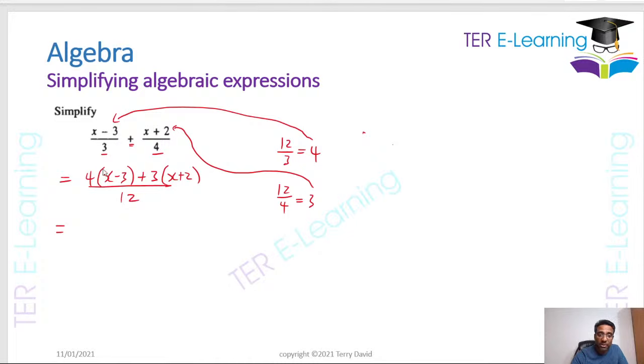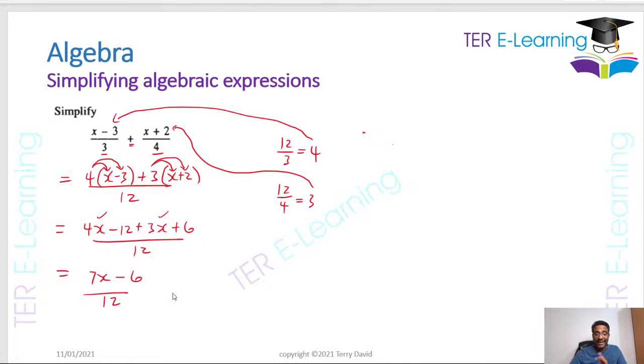Now we need to remove the brackets on top. So this is 4 by x, then 4 by minus 3, plus 3 by x, and then plus 3 by 2. So on the numerator, we're going to have 4x minus 12 plus 3x plus 6 divided by 12. Again, the terms in x, you have 4x and you have 3x, so that is going to give me 7x. And then minus 12 plus 6, right, is going to give me minus 6, and that is going to be divided by 12. So again, this is how I simplify an algebraic fraction, right?